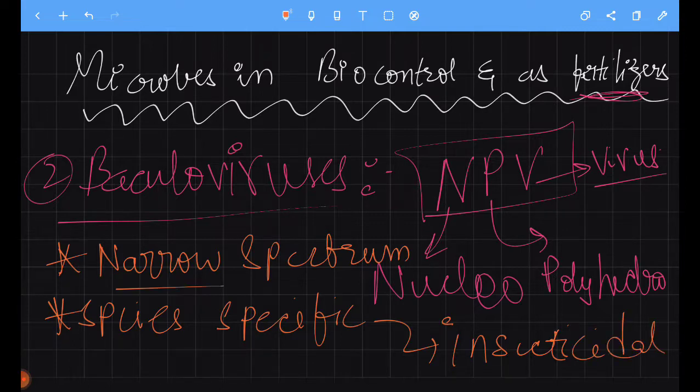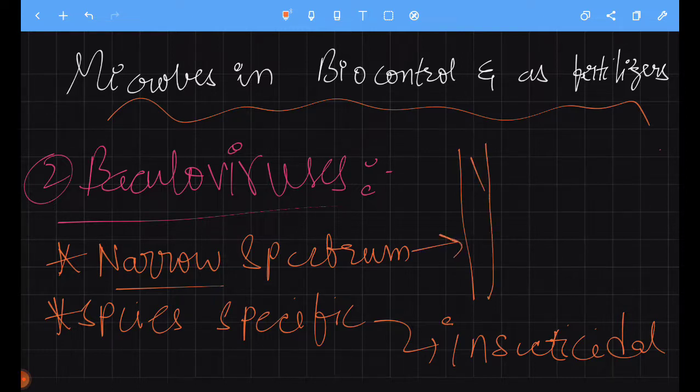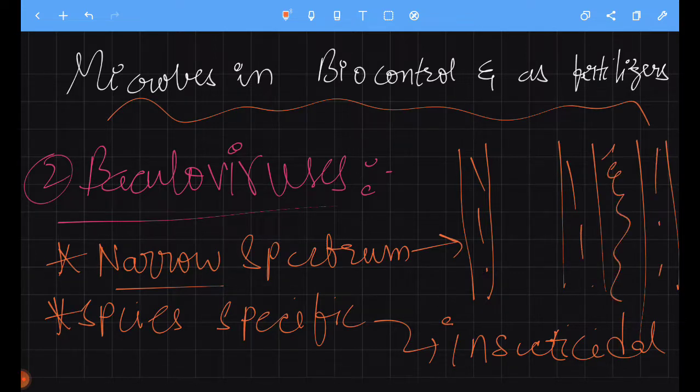What do you mean by narrow spectrum? Narrow spectrum and broad spectrum. Let's consider two roads. One is narrow, a very thin, lean road, and another one is a 6-liner or 4-liner highway, a broad road.